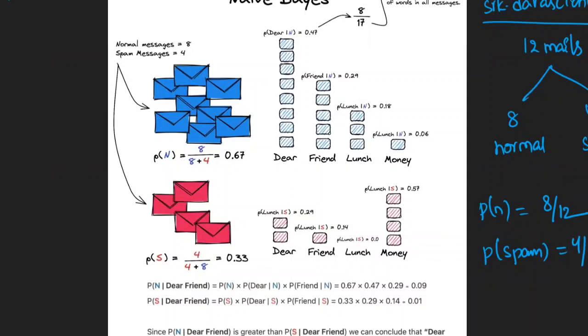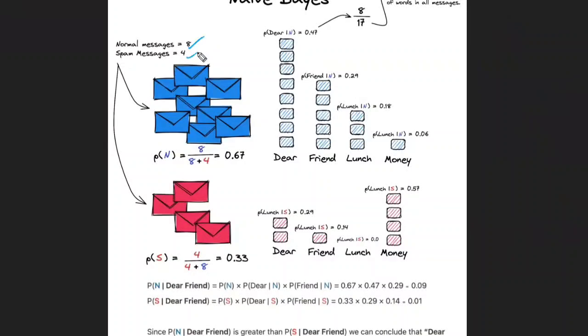This is before. In your mail, in total, we have 12 mails, out of which 8 of them are normal and 4 of them are spam mails. So the prior probability of normal is 8 by 12, which is 0.67. The prior probability of spam mail is 0.33, earlier, before itself.